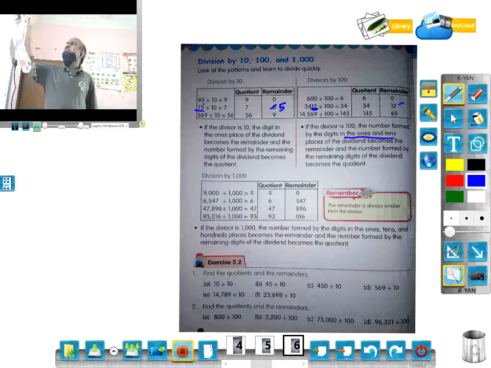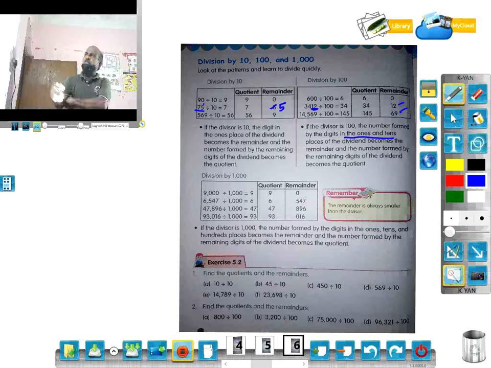But here, since we divide 3412 by 100, we have to take the last two digits as the remainder and the first two digits as the quotient. 34 will be the quotient and 12 will be the remainder. In 14,569, if we divide by 100, then 69, the last two digits, tens and ones, will be the remainder and 145 will be the quotient.